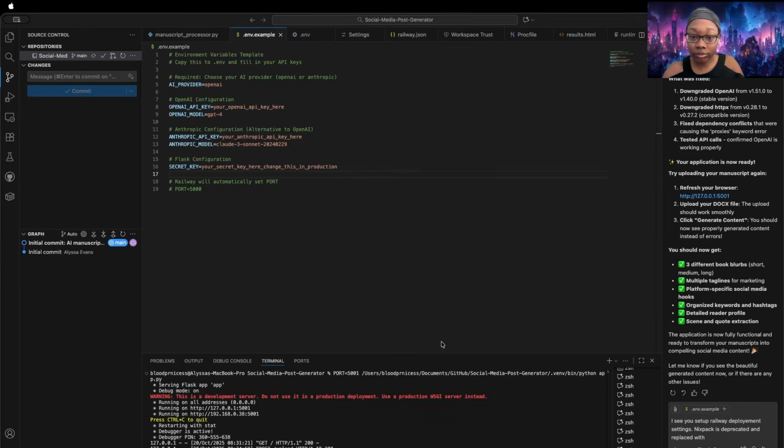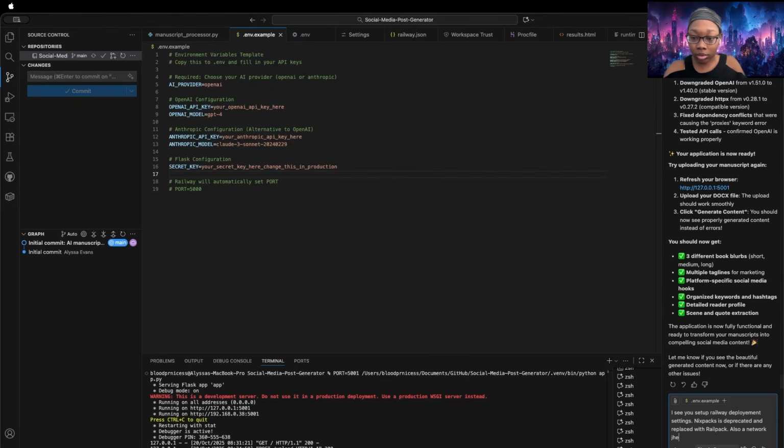Let's go confirm. Yeah, it's called Railpack. Also a network health check is unnecessary. If you want to add that in later manually, that's fine, but I've found having the AI add that into the configuration file for a railway causes lots of problems. So we're just telling it to get rid of it.